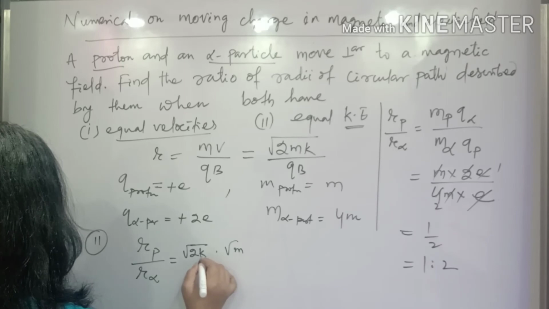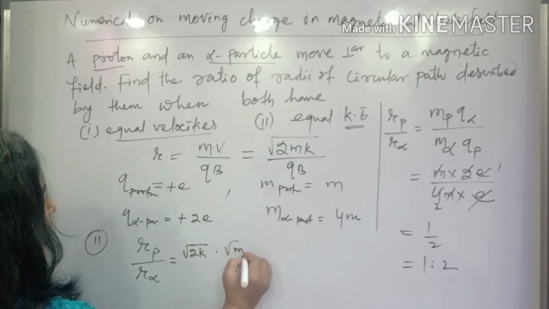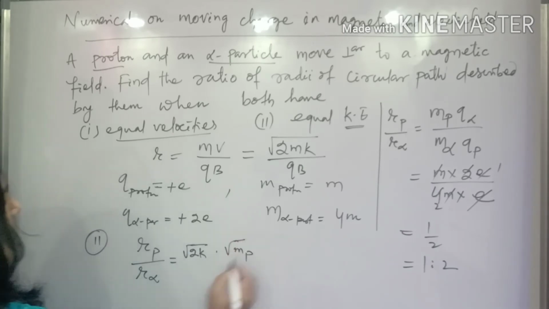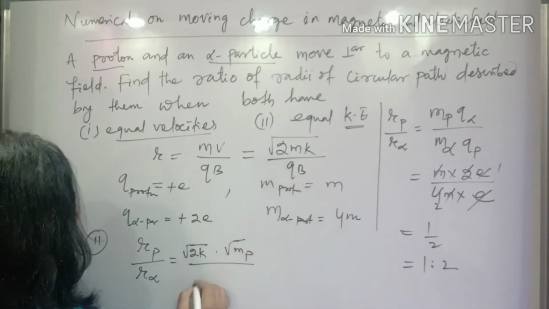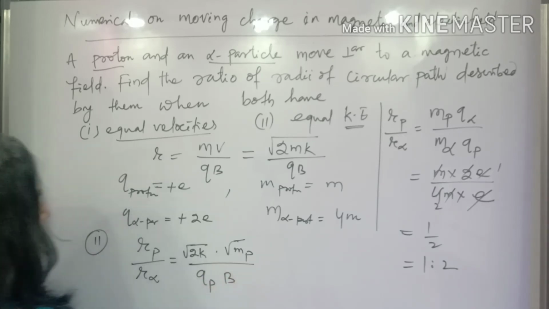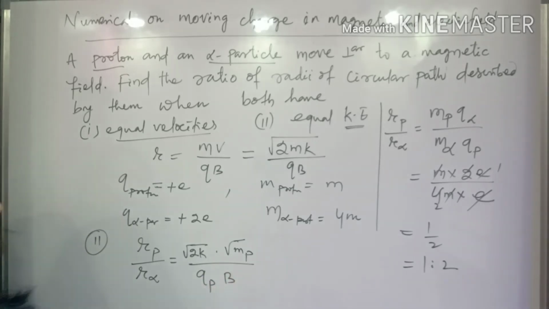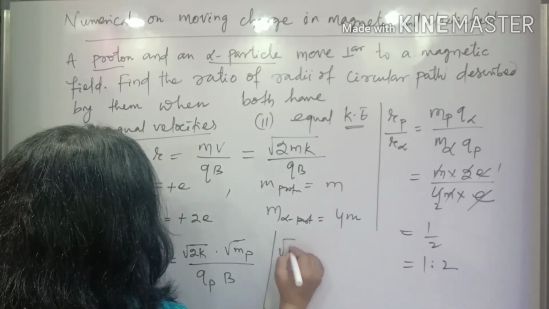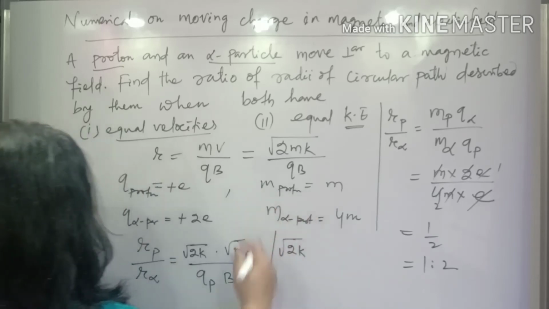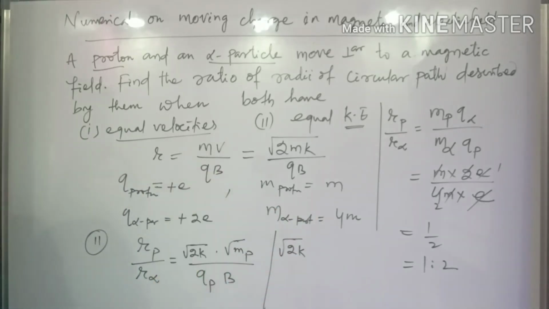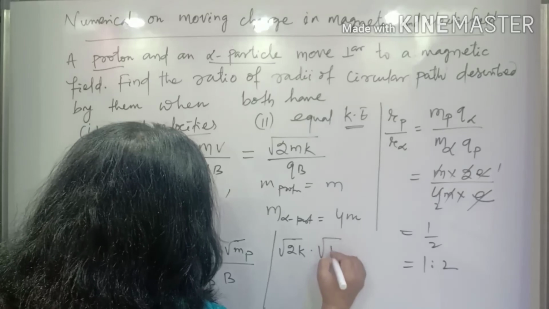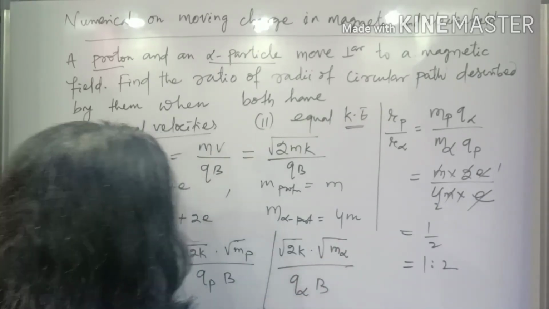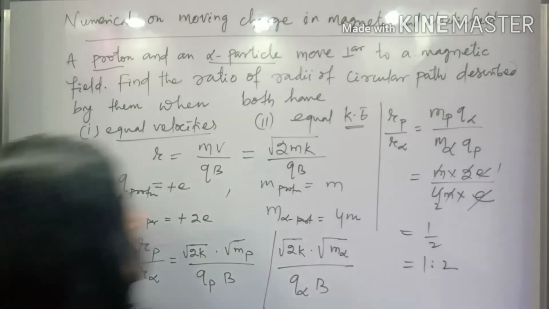So this is root 2K, and here m of the proton, divided by qB, so q of proton, and B is the magnetic field, which is the same for both cases. It is divided by the same for the alpha particle. Here also root 2K is the same because the kinetic energy is the same, and root 2 is not going to change because it is in the formula. So into root of M alpha divided by Q of alpha B.